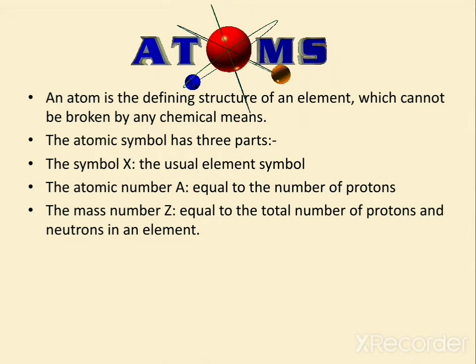Now we will move to the atoms. John Dalton has already told many things about atoms, and we know much about them. We have already studied in our previous chapter what matter is and what an atom is. Some points you need to know about atoms: an atom is the defining structure of an element and cannot be broken down by any chemical means. Atoms are represented with the symbols X, A, Z. X represents the atomic symbol, A is the mass number (protons and neutrons), and Z is the atomic number (protons).